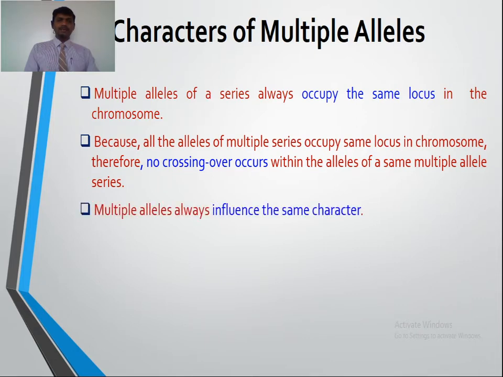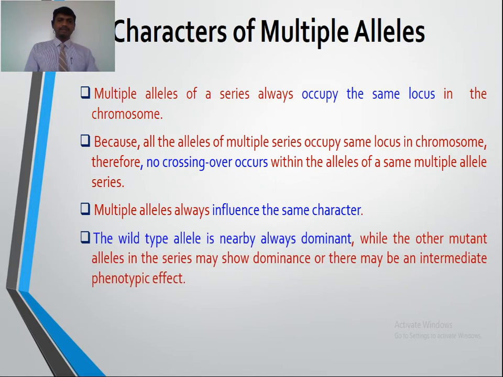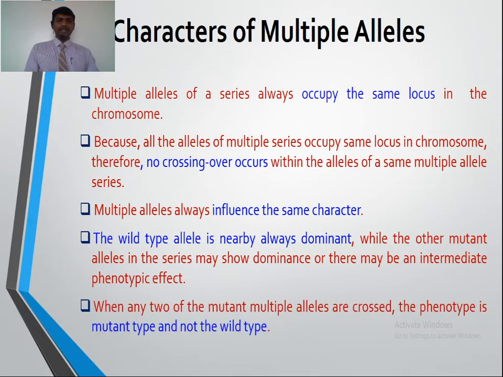Multiple alleles always influence the same character. The wild type allele is nearly always dominant, while the other mutant alleles in the series may show dominance, or there may be an intermediate phenotypic effect. When any two of the mutant alleles are crossed, the phenotype is mutant type and not the wild type. So when a cross has been made between any two mutant multiple alleles, then the phenotype is always mutant type,